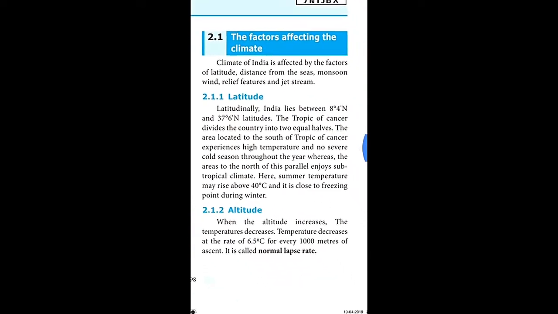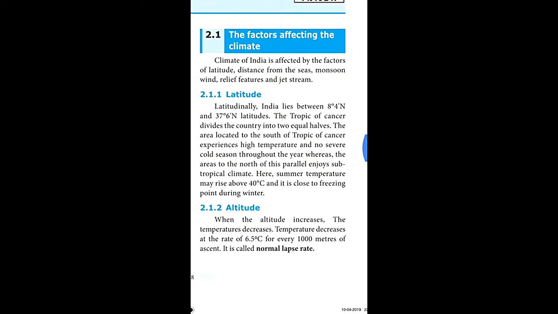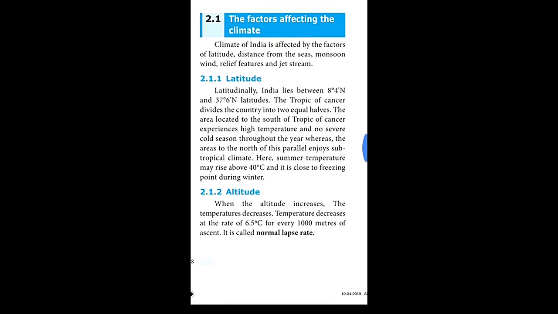Now let us see the factors affecting the climate. As we saw before in the intro, we drink more water in the summer season and less water in the winter season. So everything is because of the factors affecting the climate.